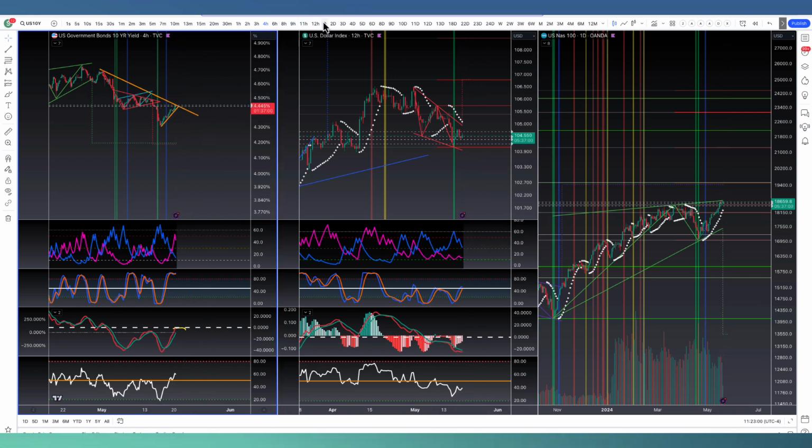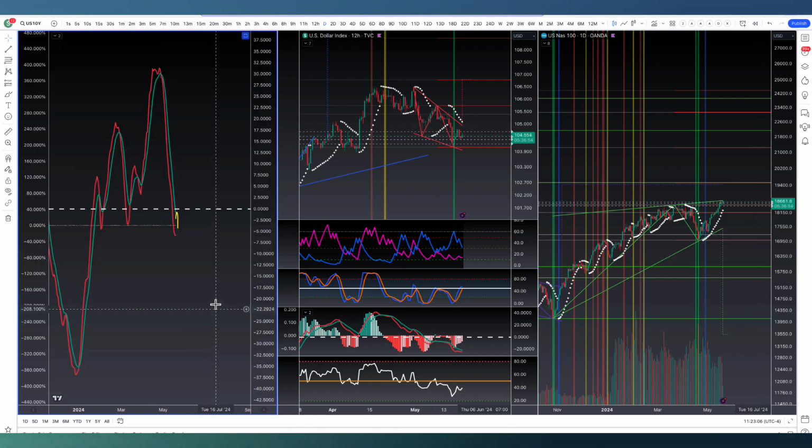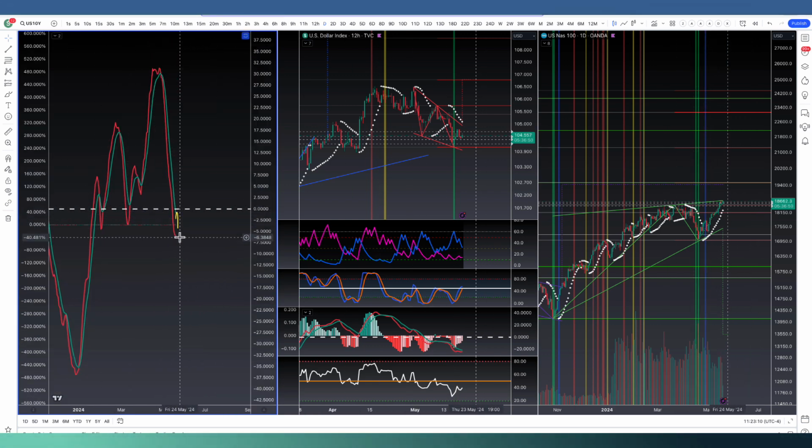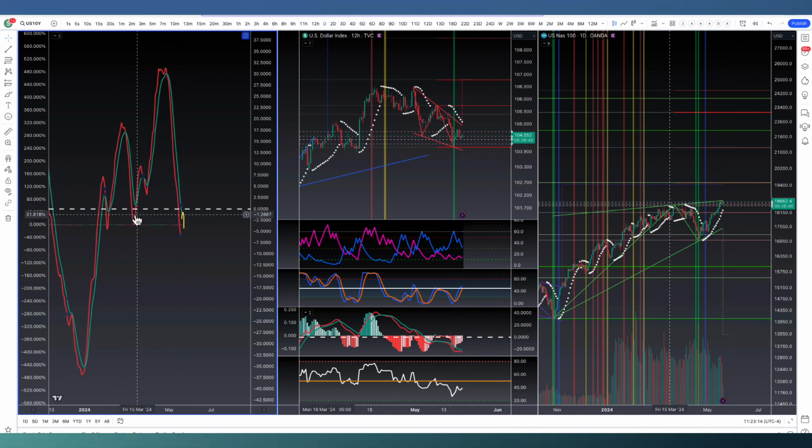If we go to the daily chart, we are still below that zero line in the TSI. So we want to continue to see that pull down. We don't want to see this cross back up and go back above that zero line, because back here on March 14th, when we did that, that was when we saw our top.